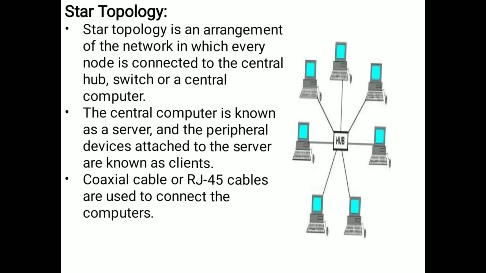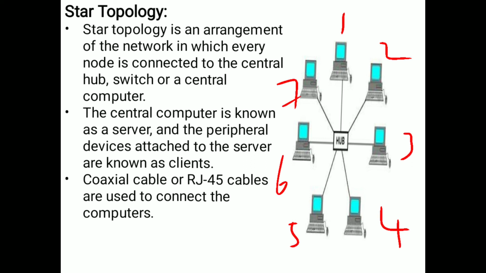So if you want to communicate between this system and this system, this one and this one, it goes through this hub only. Let us consider this one is the first system, 2 3 4 5 6 7.